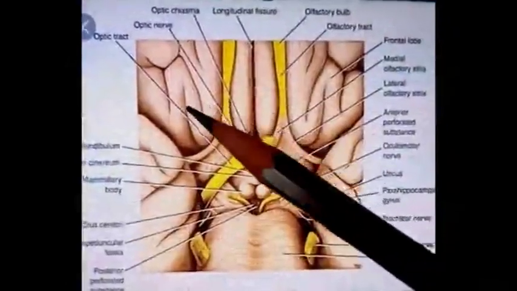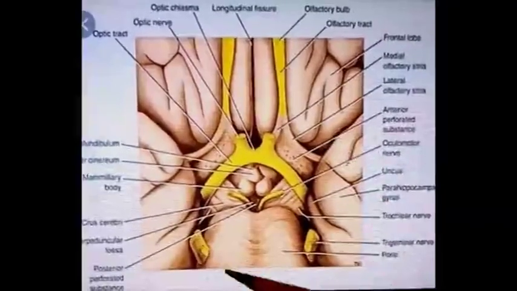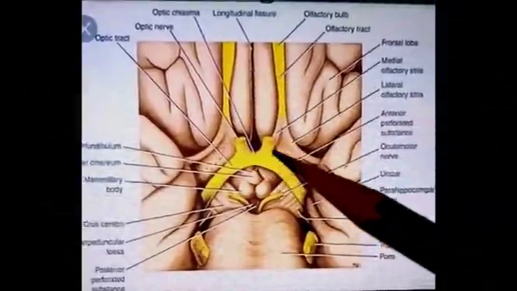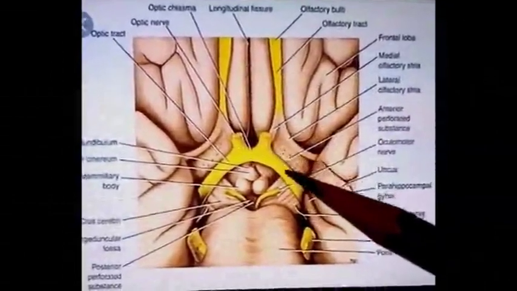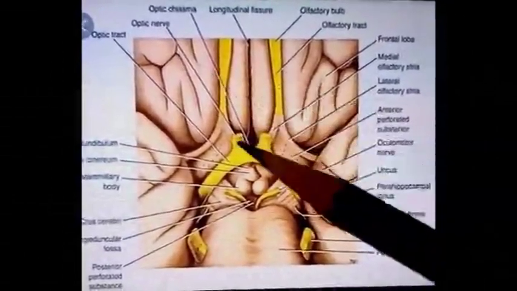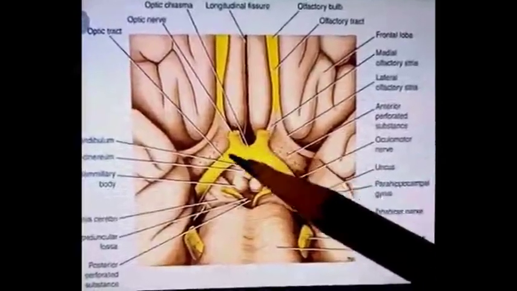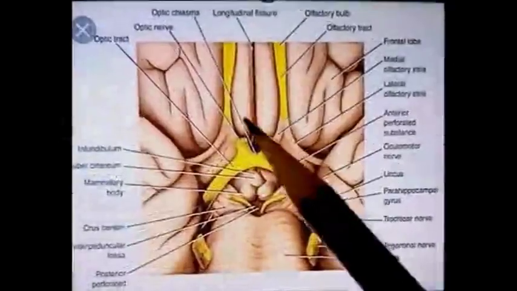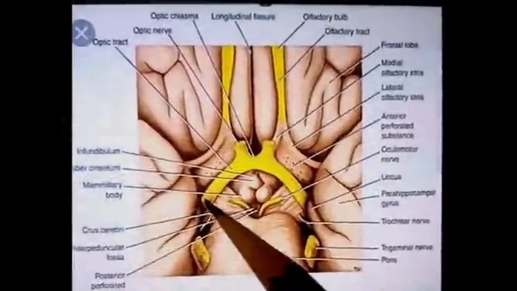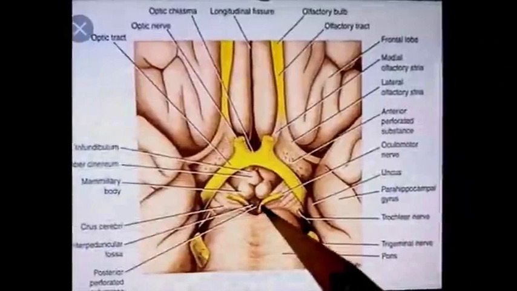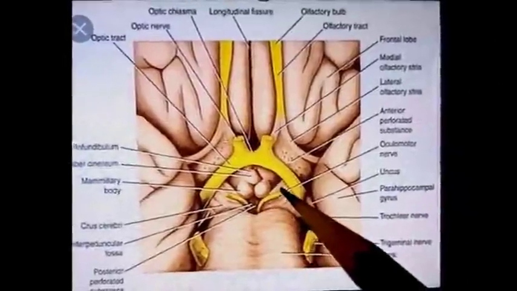This picture is showing the inferior surface of brain and the nerves which are present in relation to the inferior surface of brain. This is olfactory nerve, this is optic nerve, and this is the optic chiasma which is formed by the two optic nerves. This inferior surface of brain lies in touch with or in close relation to the base of the skull.